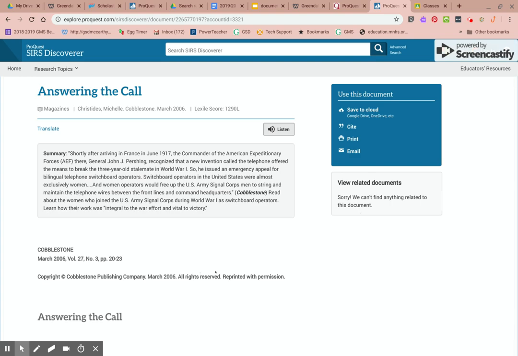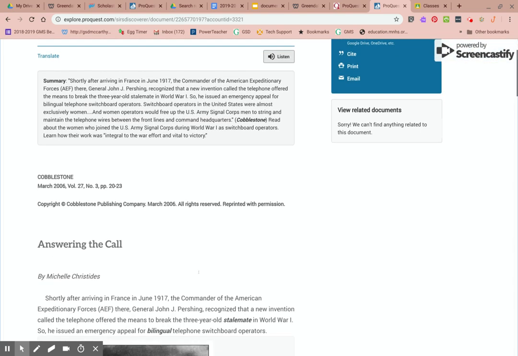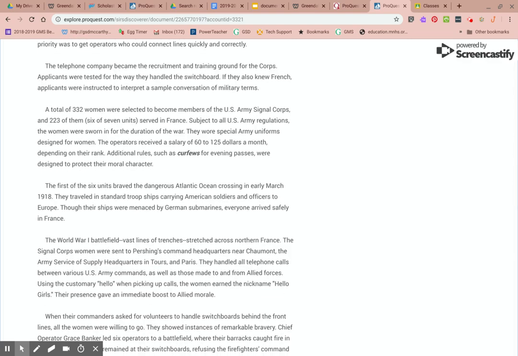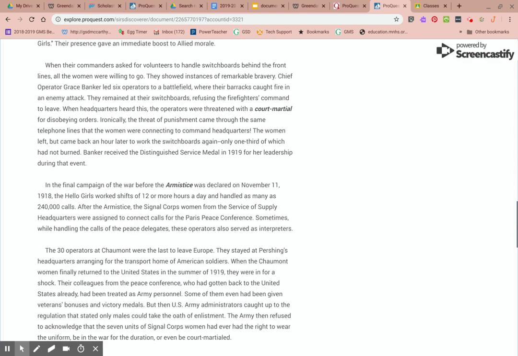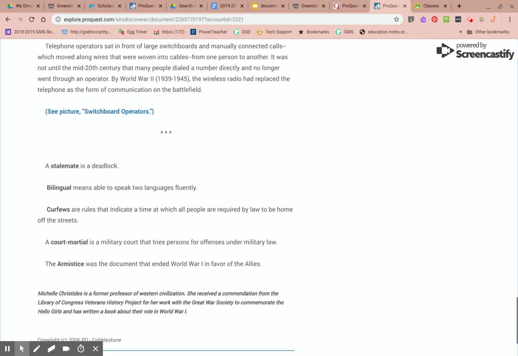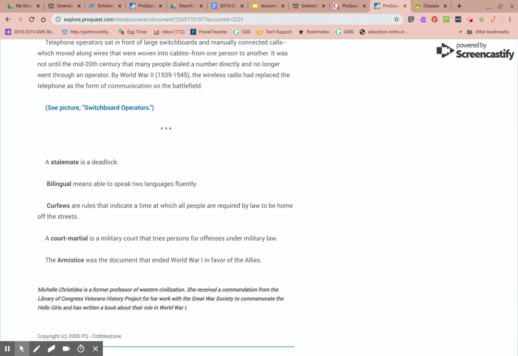I also found that the second article that was linked on the side, Answering the Call, gave me some really good background as well about how the women got started, how they refused to give up, and they almost got court-martialed because the building they were in was burning down, but they refused to stop working. Really cool information. So that was a very useful site.